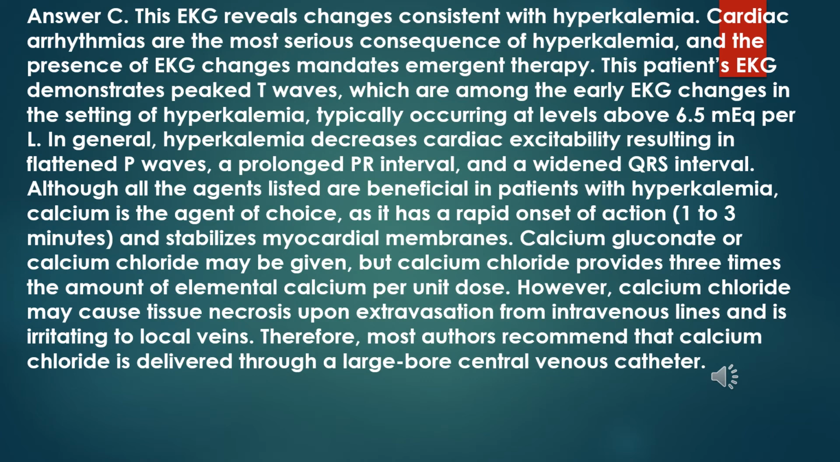Although all the agents listed are beneficial in patients with hyperkalemia, calcium is the agent of choice as it has a rapid onset of action, 1 to 3 minutes, and stabilizes myocardial membranes. Calcium gluconate or calcium chloride may be given, but calcium chloride provides 3 times the amount of elemental calcium per unit dose. However, calcium chloride may cause tissue necrosis upon extravasation from intravenous lines and is irritating to local veins. Therefore, most authors recommend that calcium chloride is delivered through a large-bore central venous catheter.